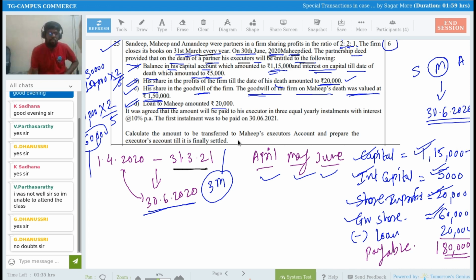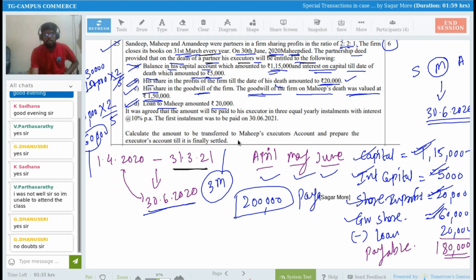I need to pay capital to Mahip, I need to pay interest on capital to Mahip, I need to pay share of profit to Mahip, I need to pay goodwill share to Mahip, right? So total amount payable to Mahip is 2 lakh rupees. You can calculate it. You will get the same answer. 1 lakh 15 plus 5, 1 lakh 20. 120 plus 20, 1 lakh 40. 1 lakh 40 plus 60, 2 lakh rupees.